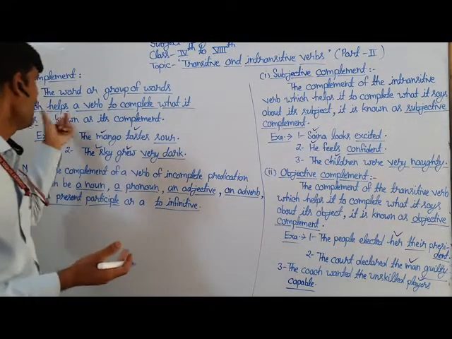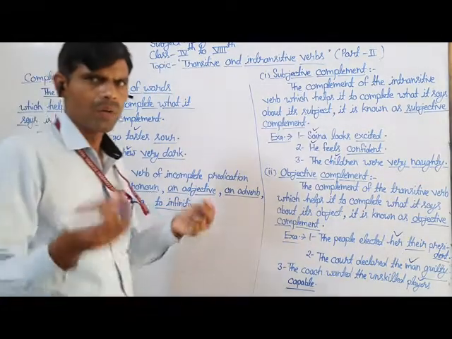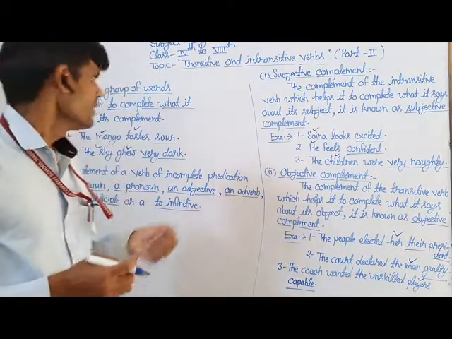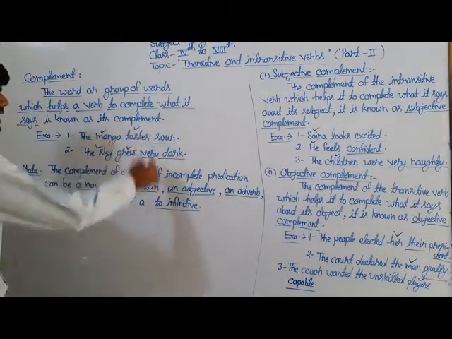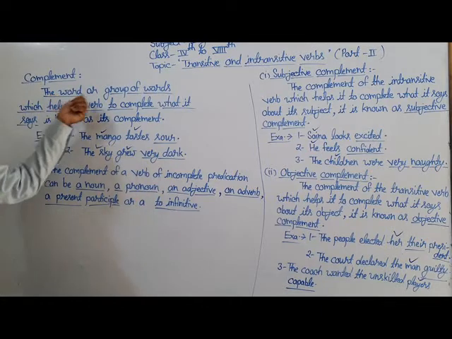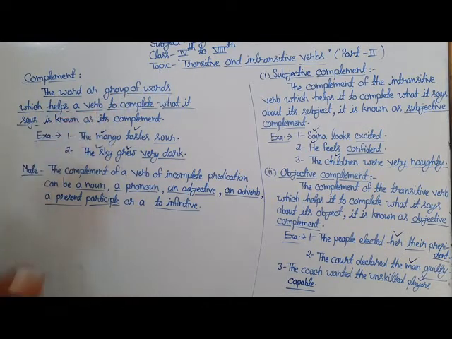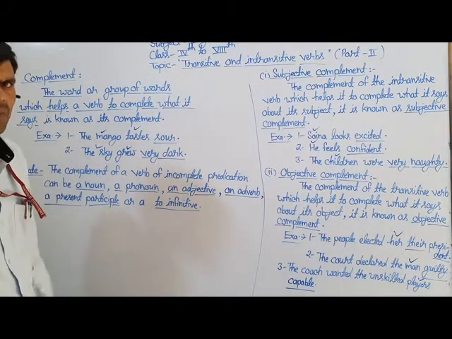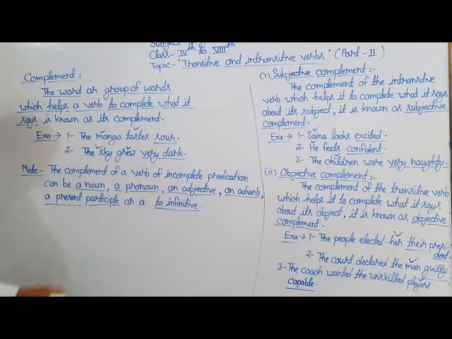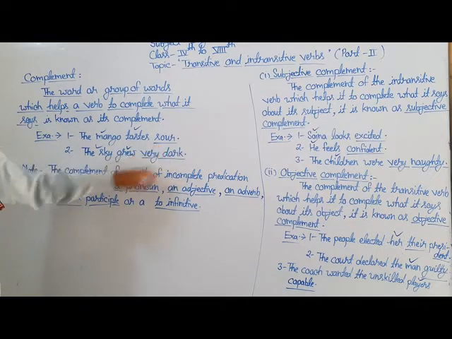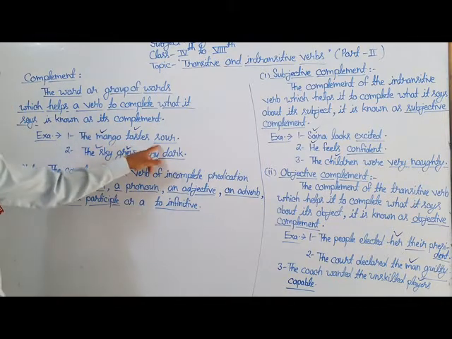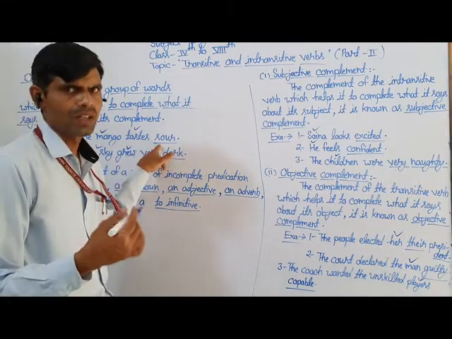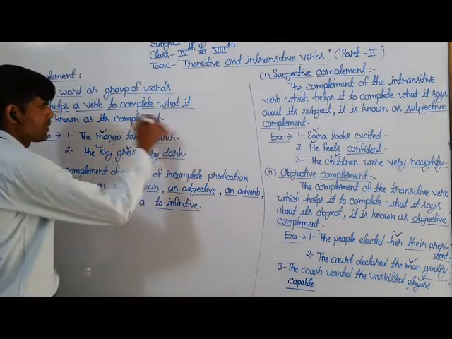Complement: the word or group of words which helps the verb of incomplete predication to complete what it says is known as its complement. For example, the mango tastes sour. Here the underlined word sour tells something about its subject, mango. So this is a complement, and if you divide it into the kinds of complement, it is known as a subjective